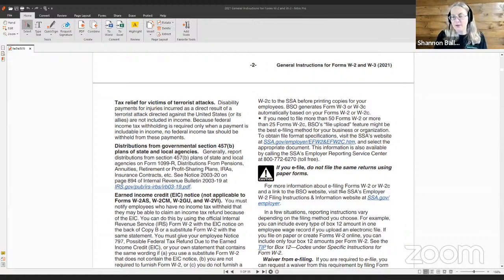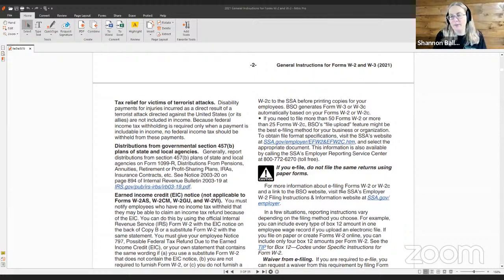If you need to file more than 50 Form W-2s or more than 25 Forms W-2C, the BSO file upload feature might be the best e-filing method for your business or organization.